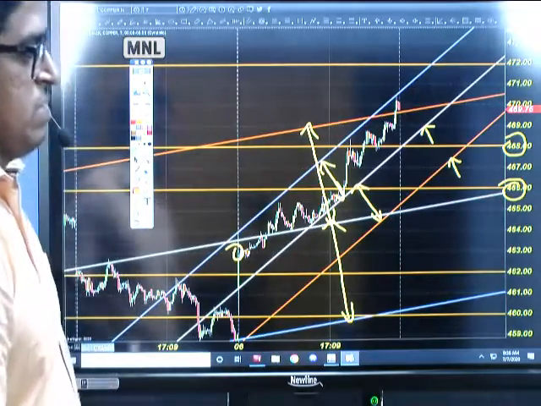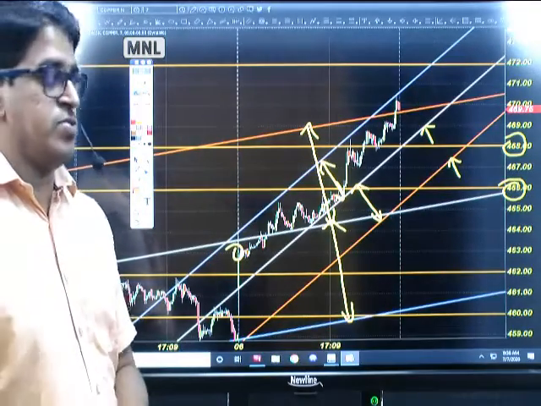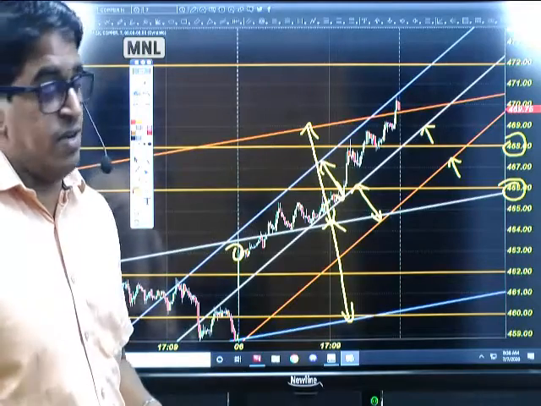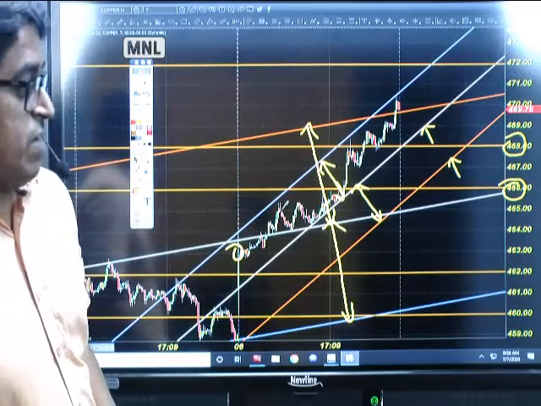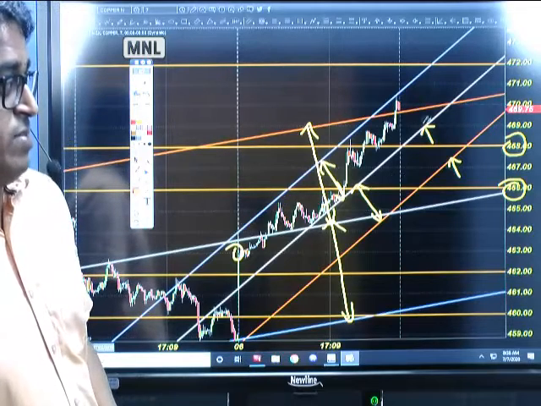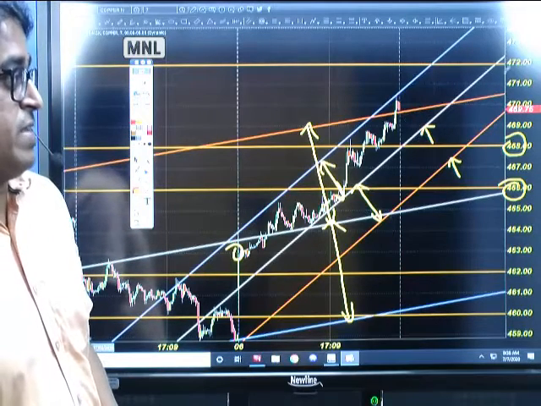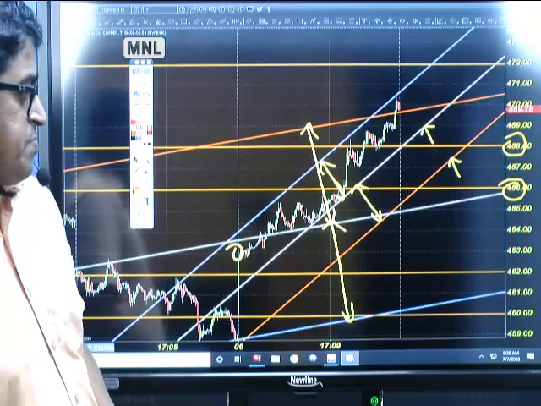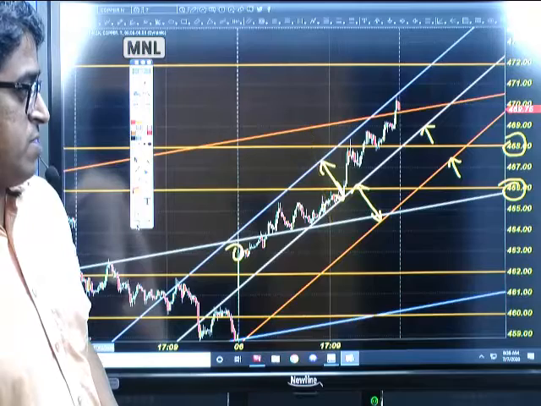So today copper, till 466 you need to go for buying, but since they have increased the lot size, if you're going for averaging till 466, it will be quite high. So wait for the price to drop, then go for buying. The next target is 472 and 474. So with this we are coming to the end of this